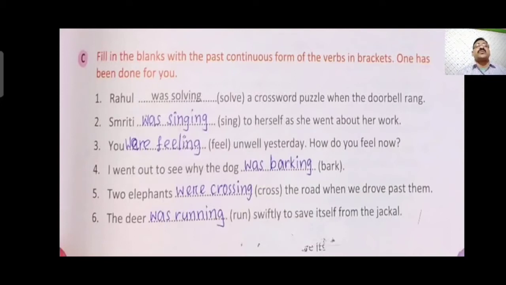I went out to see why the dog was barking. Dog is singular, that's why was barking. Two elephants were crossing the road when we drove past them. Two elephants is plural, were crossing. The deer was running swiftly to save itself from the jackal. So if it is singular, then was ing; if it is plural, were ing form in past continuous tense.